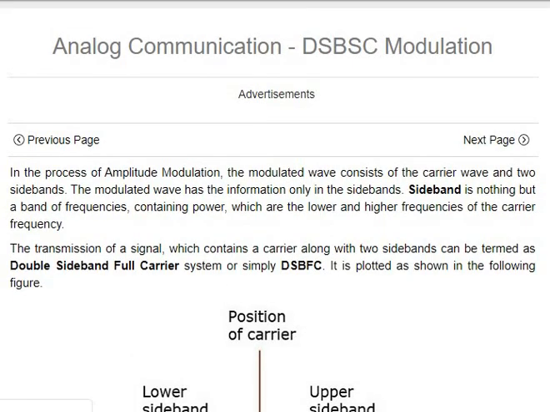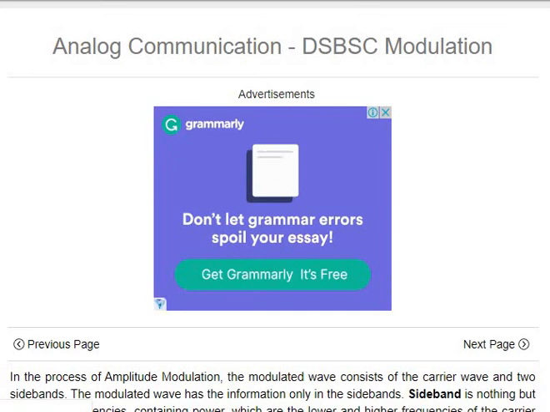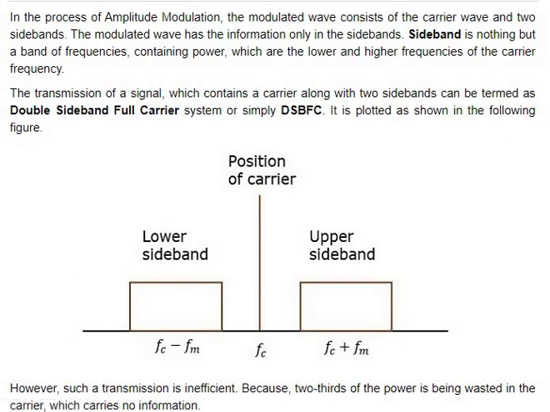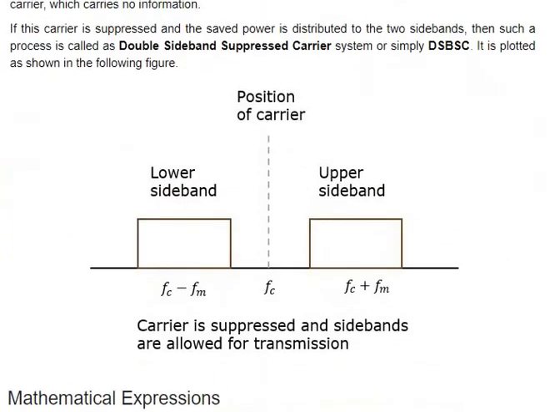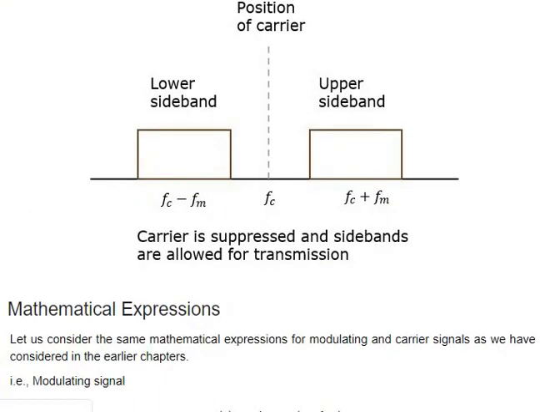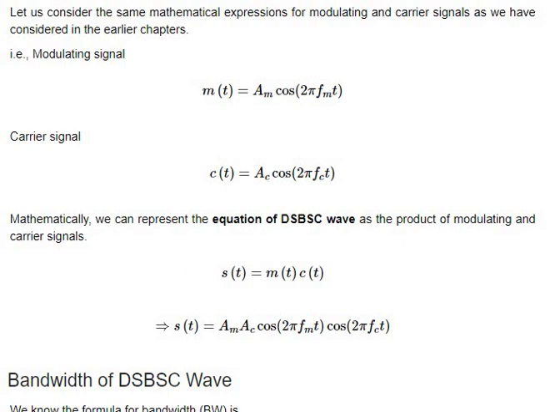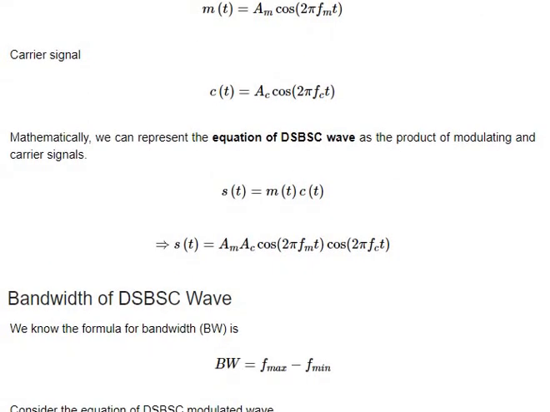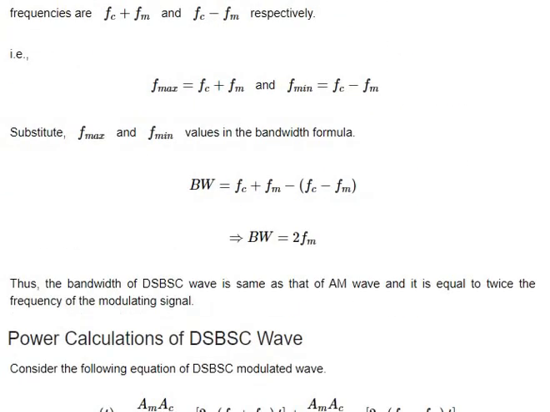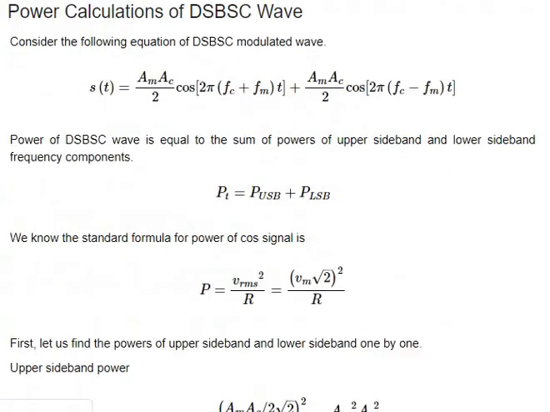And we go into DSBSC modulation. What is DSBSC modulation? It is double sideband suppressed carrier signal, so we have two sidebands in that case. We are using suppression of the carrier signal so that we can increase the efficiency a little bit. And here comes the m of t into c of t signal. That's the basic equation for DSBSC. And AM and DSBSC are the same in that the power calculation is also the same.